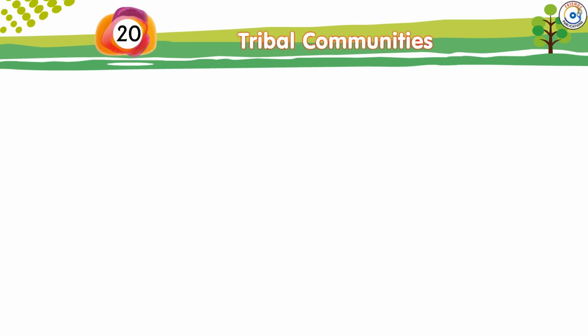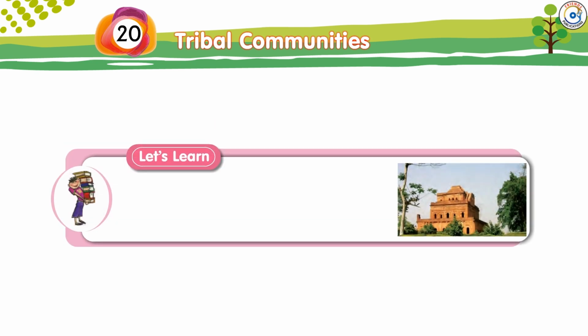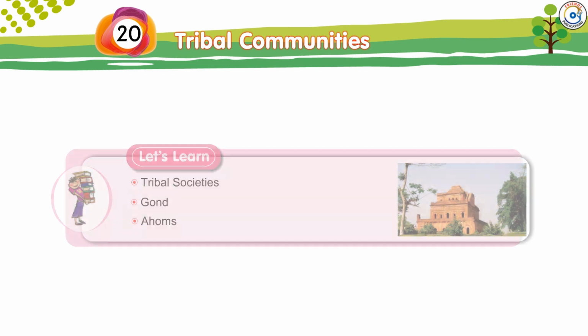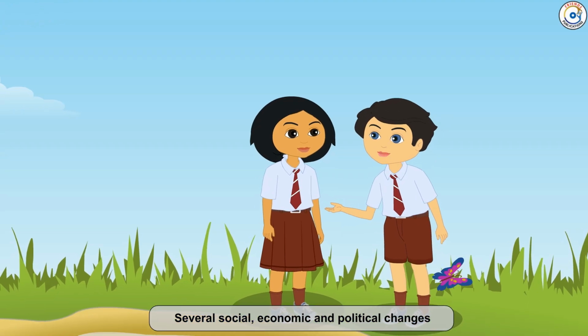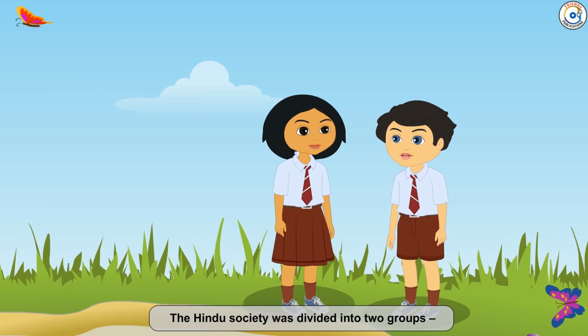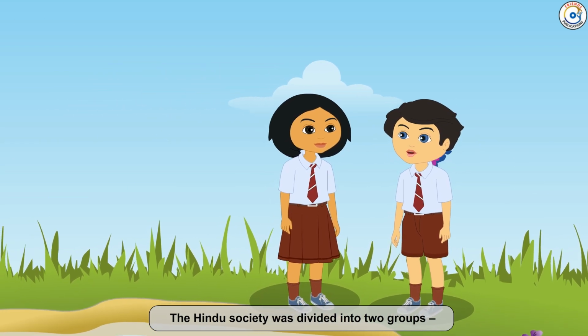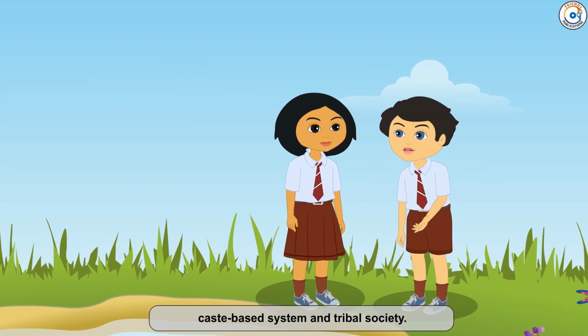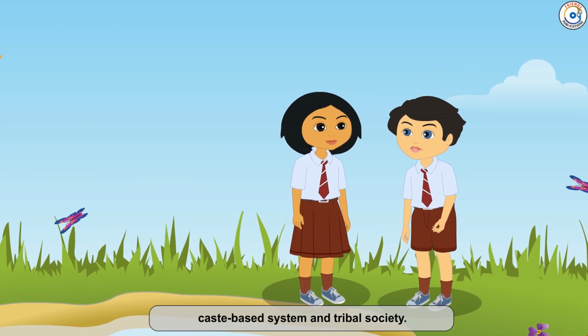Chapter 20: Tribal Communities. Let's learn. Tribal societies, Gond homes. Several social, economic and political changes took place during the medieval period. The Hindu society was divided into two groups, caste-based system and tribal society.